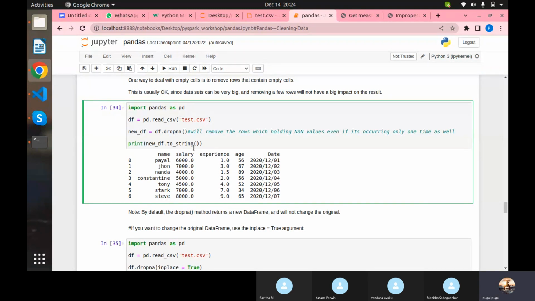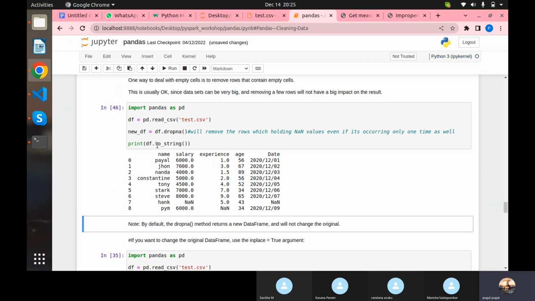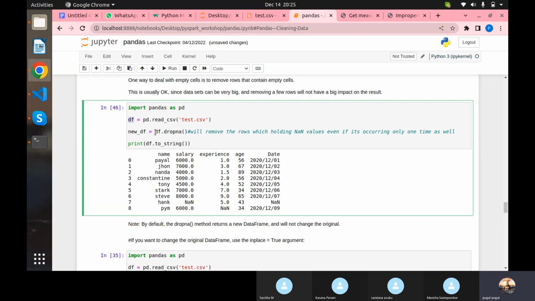Means if you call df, it will still return the NaN data along with it. So here if I remove this and run it, see, it is returning NaN data as well. Means this is not changing here. So we are removing the null rows and storing them into a new variable, and we are calling that. That time only it is giving the result.